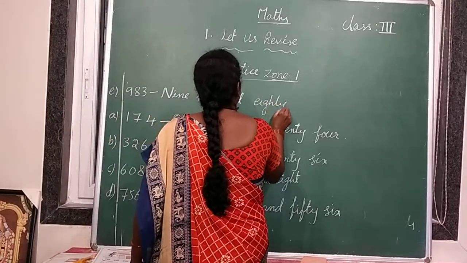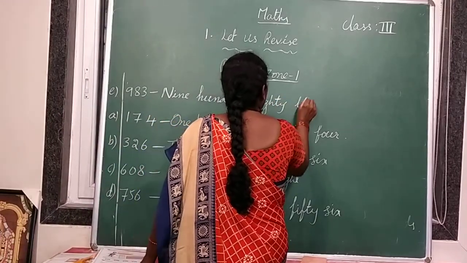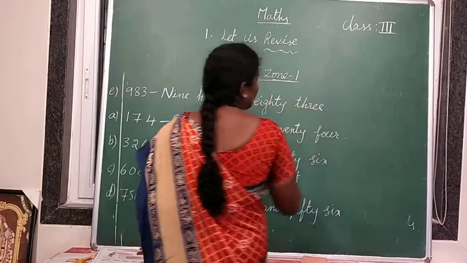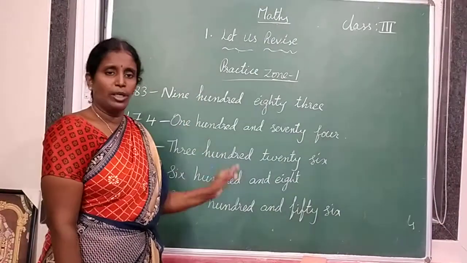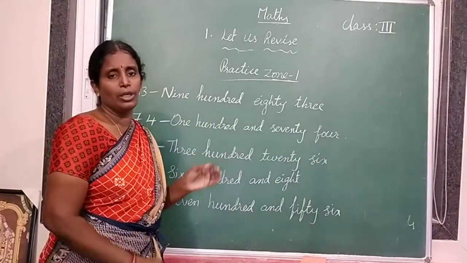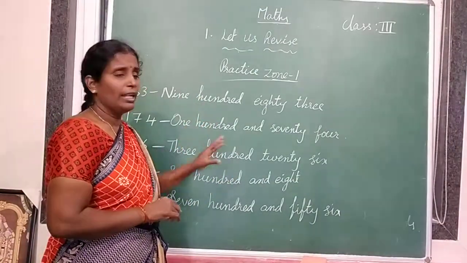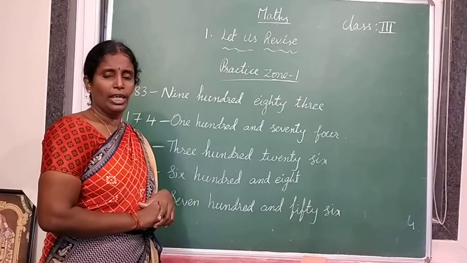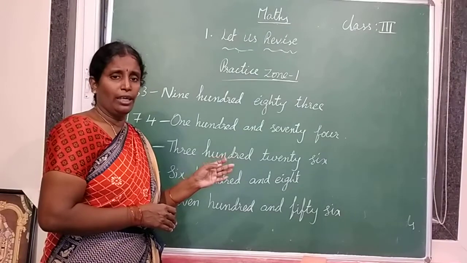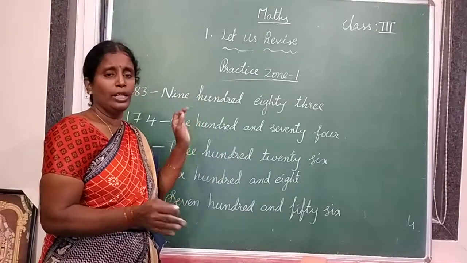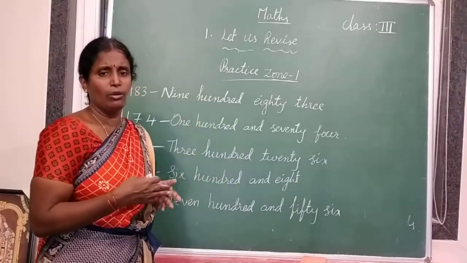Yes, it is right. Understood? So wherever you find a 3-digit number, try to read that number. Then you can learn number names perfectly. Not only 3-digit numbers, 2-digit numbers also you have to read.